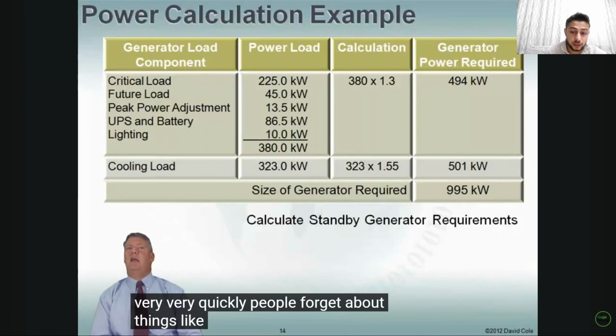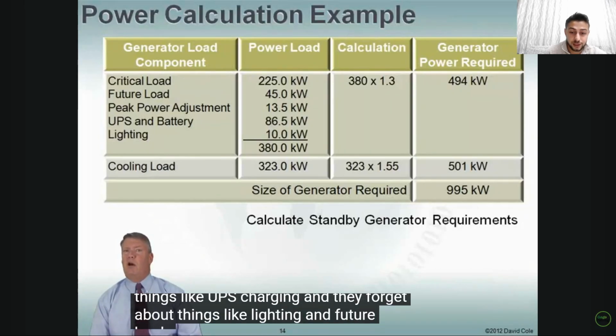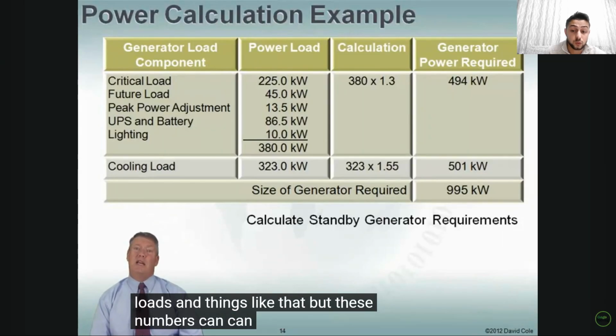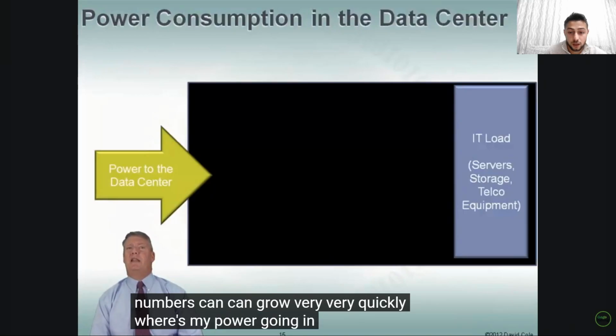People forget about things like UPS charging, lighting, and future loads and things like that. But these numbers can grow very, very quickly. Where's my power going in the data center?